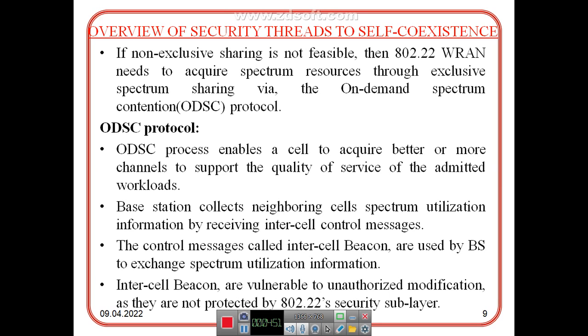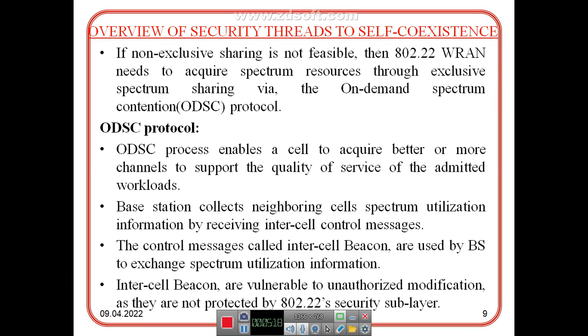Here we see the ODSC protocol. If exclusive sharing is not feasible, then 802.22 WRANs need to acquire spectrum resources through exclusive spectrum sharing via on-demand spectrum contention, the ODSC protocol. The ODSC process enables a cell to acquire better or more channels to support the quality of service of the admitted workloads.